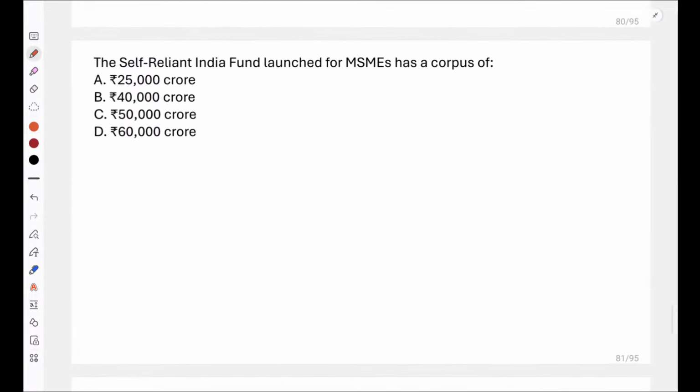Now, the Self-Reliant India Fund launched for MSMEs has a corpus of what? 25,000 crore, 40,000 crore, 50,000 crore or 60,000 crore. The Self-Reliant India Fund that was launched for MSMEs. Yes, very good everyone. It is 50,000 crores. So please remember that the Self-Reliant India Fund is 50,000 crore.